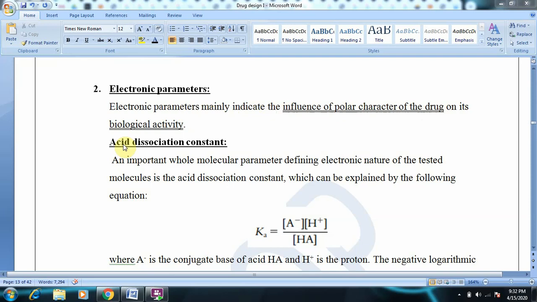The first one under electronic parameters is acid dissociation constant. You know that acid dissociation constant can be said as Ka. When you take an acid, generally represented as HA, and it ionizes, it gives proton H plus and A minus. So the dissociation constant of an acid can be defined as A minus concentration times H plus ion concentration divided by HA concentration.